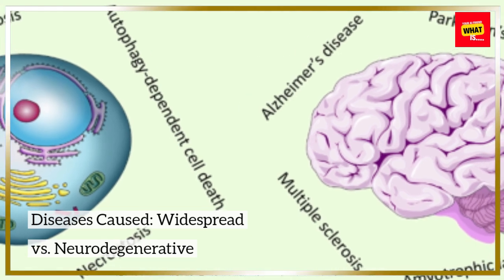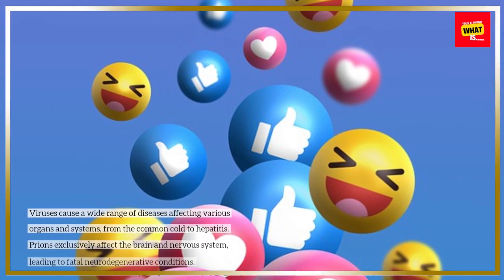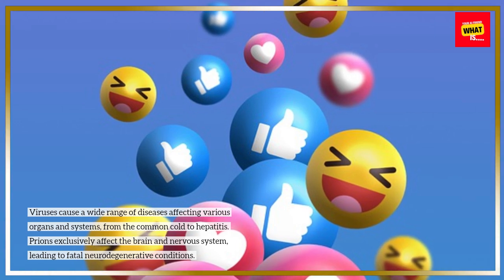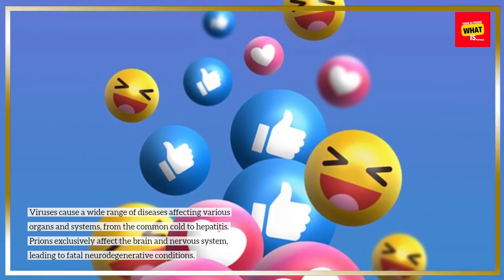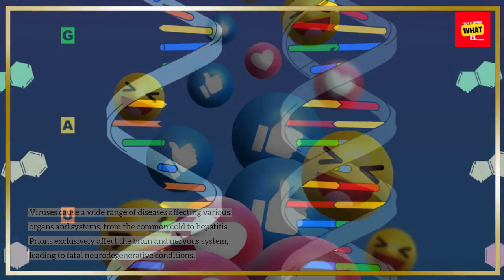Diseases caused. Widespread versus neurodegenerative. Viruses cause a wide range of diseases affecting various organs and systems, from the common cold to hepatitis. Prions exclusively affect the brain and nervous system, leading to fatal neurodegenerative conditions.